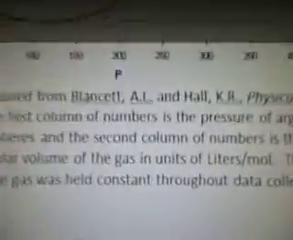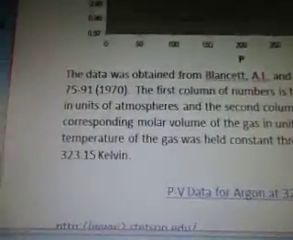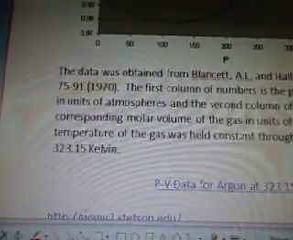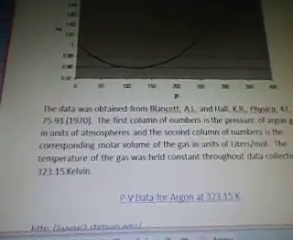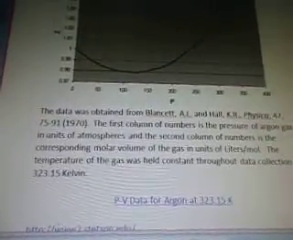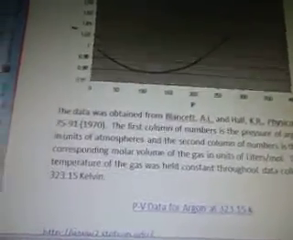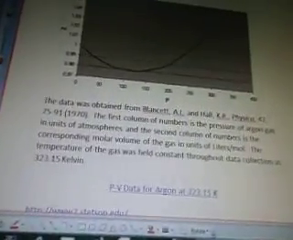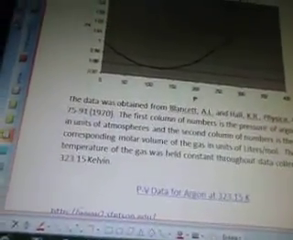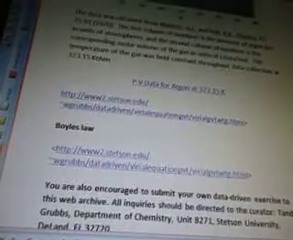www.stetson.edu, and here's a graph. The data was obtained from Blanchett L. and Hall, K.R., 1970. The first column of numbers is the pressure of argon gas in units of atmospheres, and the second column of numbers is the corresponding molar volume of the gas in units of liters per mole. Okay. The temperature of the gas was held constant throughout the data collection at 323.15 Kelvin. So the PV data for argon, and there's the link to it.